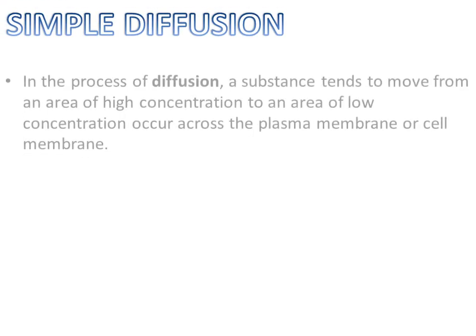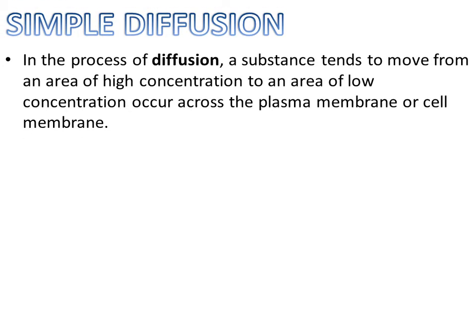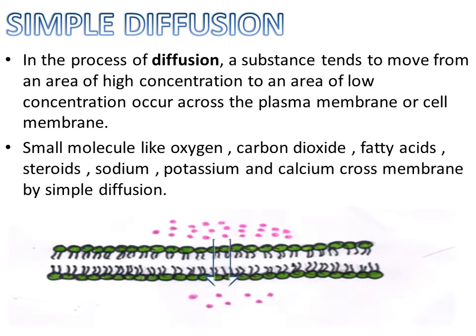Simple diffusion. In the process of simple diffusion, a substance tends to move from an area of high concentration to an area of low concentration across the plasma membrane without any help from a transport protein. In simple diffusion, the molecule can pass only in the direction of the concentration gradient, that is, from high concentration to low concentration area. Small molecules like oxygen, carbon dioxide, fatty acids, steroids, sodium, potassium and calcium cross the membrane by simple diffusion.